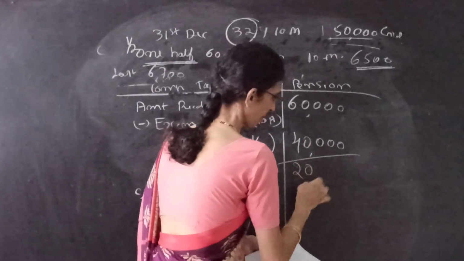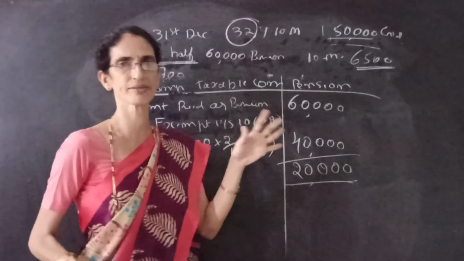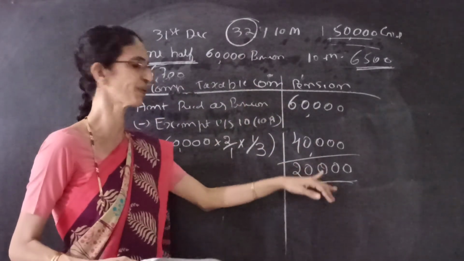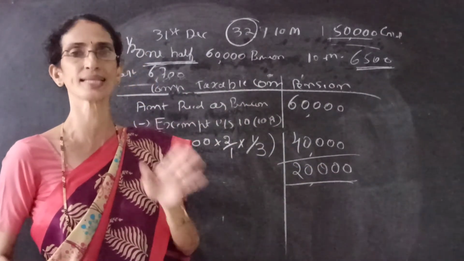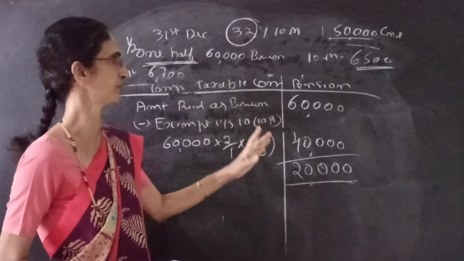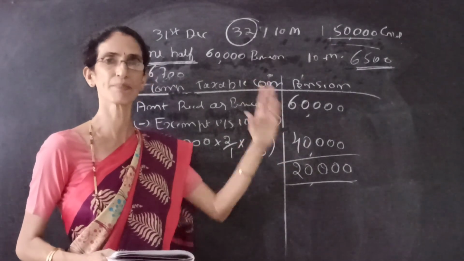So the taxable pension will be 20,000. Out of 60,000 pension, he should pay tax on 20,000 and 40,000 is exempted from tax. So this is the calculation of gratuity and pension.